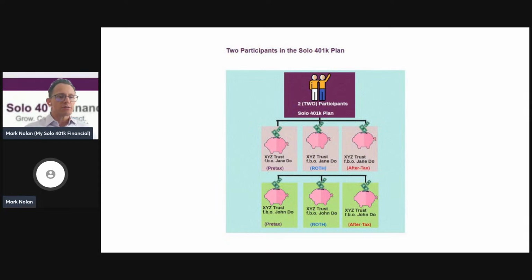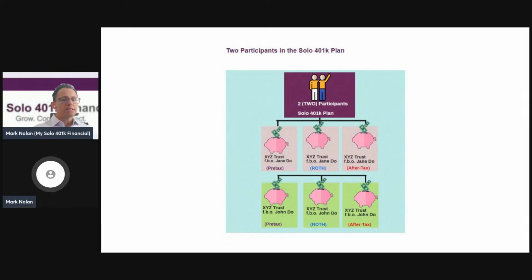This slide here demonstrates a two-participant plan. So both spouses, you can see here that a total of 6 holding accounts, that is, brokerage or bank accounts, are open under that self-directed 401k. And you need separate bank or brokerage accounts for each spouse, as well as different sources.